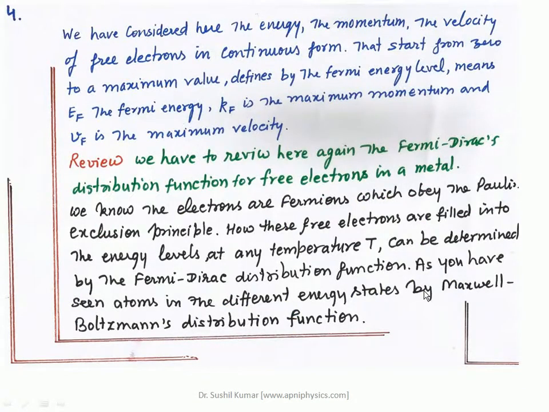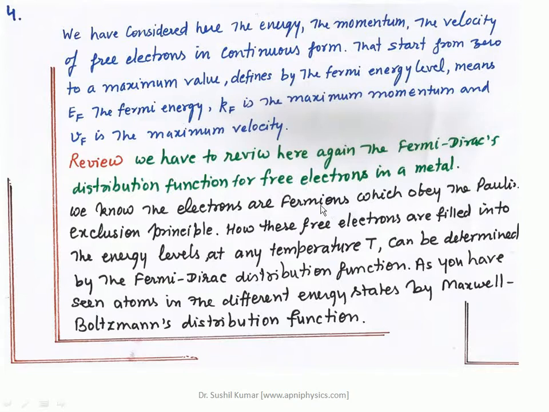So we have considered here the energy, the momentum, and the velocity of free electrons in continuous form, starting from 0 to a maximum value defined by the Fermi level: EF is the Fermi energy, KF is the maximum momentum, and VF is the maximum velocity. We have to keep this concept in mind when we are deriving these results. So a review of these points: we have to review here again the Fermi-Dirac distribution function for free electrons in a metal.